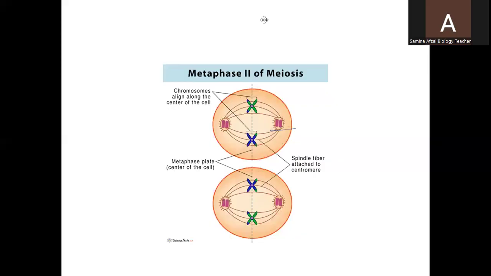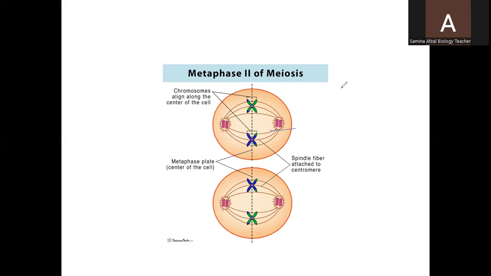Now the metaphase 2. The two daughter cells have their chromosomes in the center. The chromosomes have arranged themselves in the center. In the metaphase 1, the homologous chromosomes got separated from each other. But here, as you know, a single chromosome has been attached to the spindle fiber.